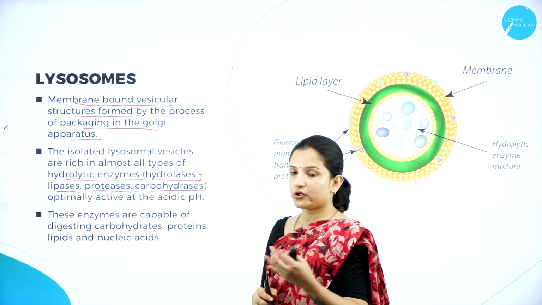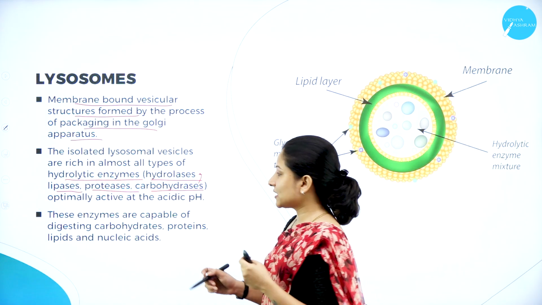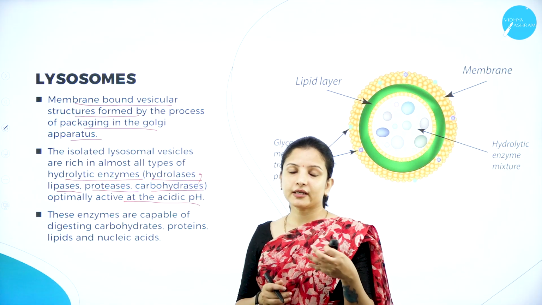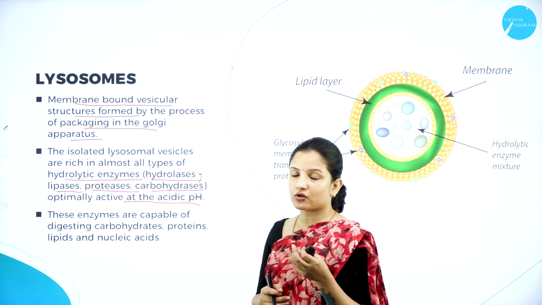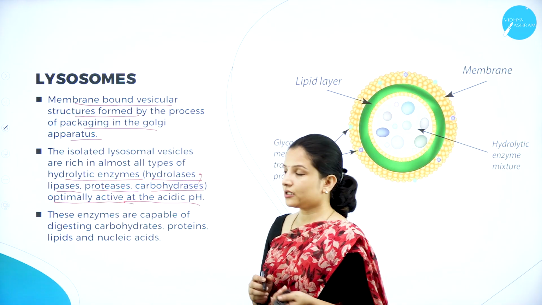All these are active even at acidic pH. So they can tolerate the acidic environment, and therefore they are active in acidic pH.